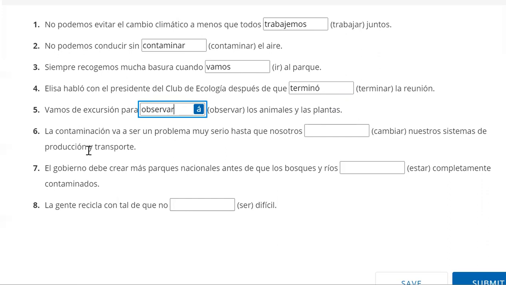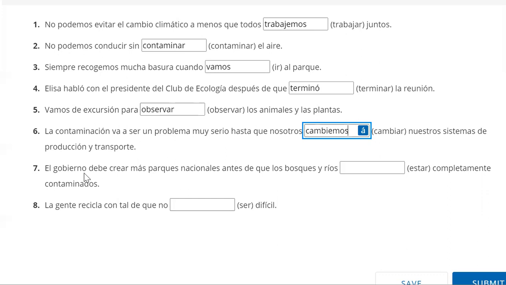La contaminación va a ser un problema muy serio hasta que, until we do something. Now, right there, just in that context alone, without anything more, you probably should be thinking that this hasn't happened yet, right? Because the pollution is going to be a really serious problem until we change our systems of production and transportation. So have we done that yet? Have we changed that system? No, we have not. So to show that this is an action that hasn't happened yet, we're going to put this as cambiar, AR verb. So we change it to cambiemos así.